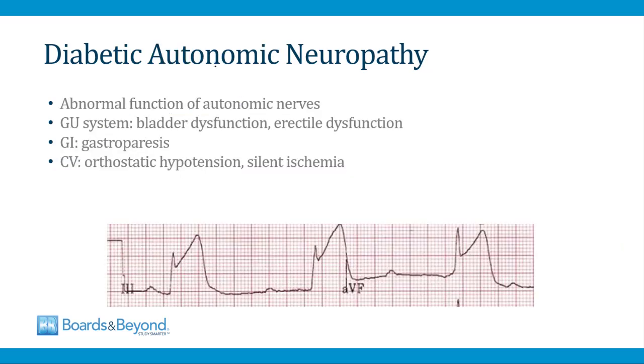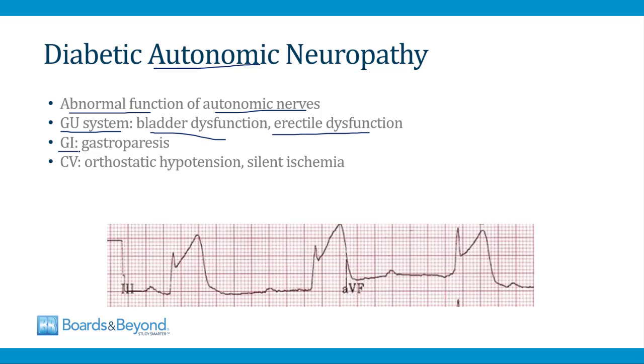Peripheral neuropathy is the most common form of diabetic neuropathy, but another important form is autonomic neuropathy. This refers to abnormal function of autonomic nerves related to the sympathetic and parasympathetic nervous system, and this can also develop from long-standing diabetes. When autonomic neuropathy involves the genitourinary system, it can lead to bladder dysfunction and erectile dysfunction.